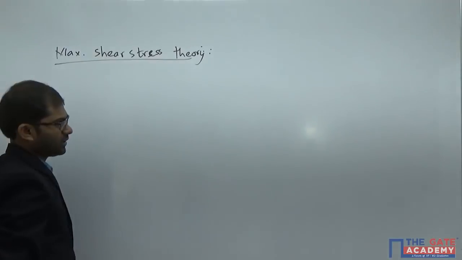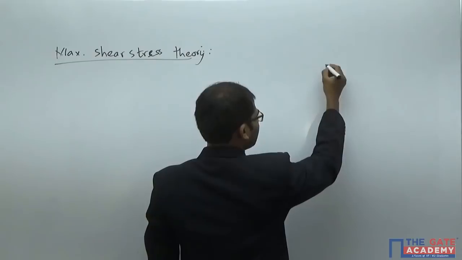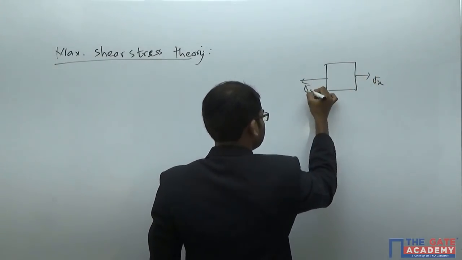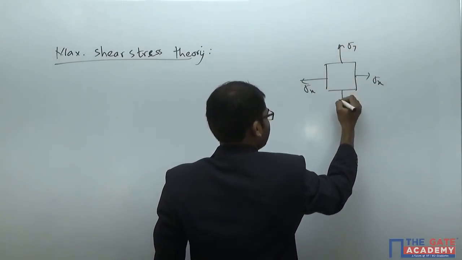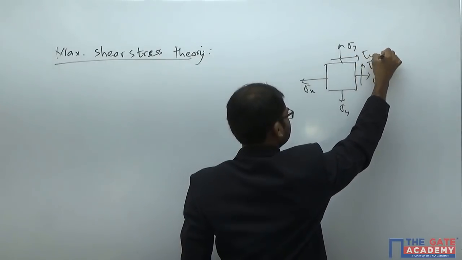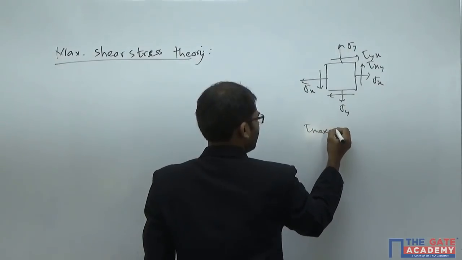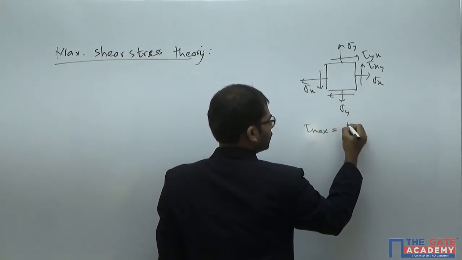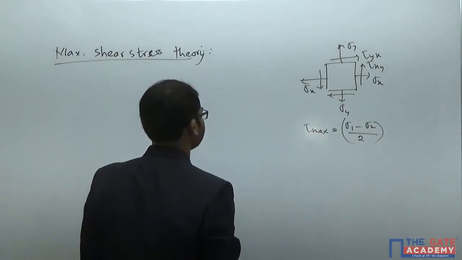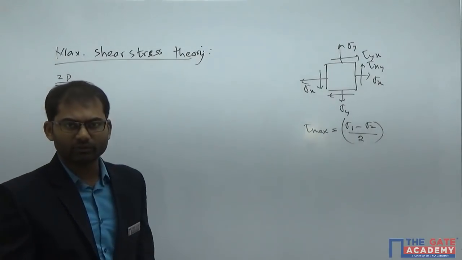For the maximum shear stress theory, for our loading case, we need to get the value of maximum shear stress, with sigma x, sigma y, and tau xy. So let's get the value of tau max here. Tau max is given by sigma 1 minus sigma 2 by 2. For a 2D state of stress, where loads are acting in 2 directions, tau max equals sigma 1 minus sigma 2 by 2.